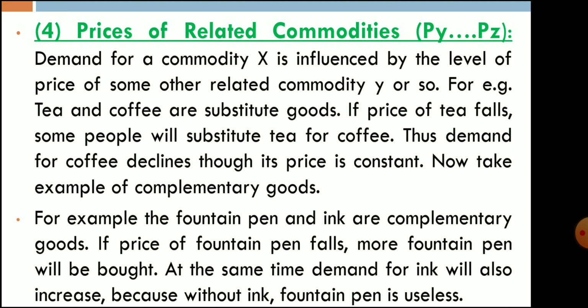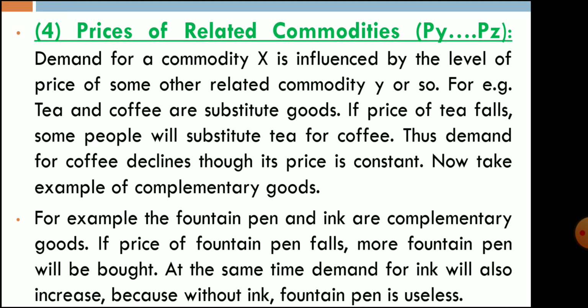Then what do we mean by complementary goods? In substitute products, you can consider tea and coffee, petrol and diesel, Pepsi and Coca-Cola. In complementary goods, for example, pen and ink, or car and petrol, are considered complementary goods.